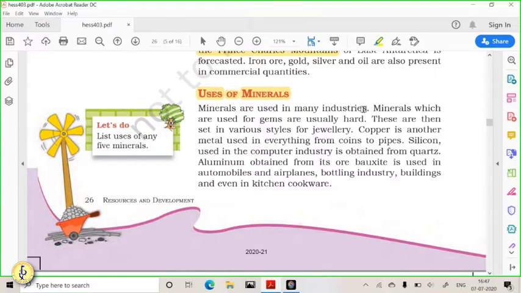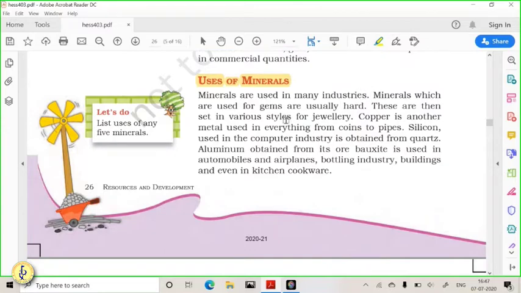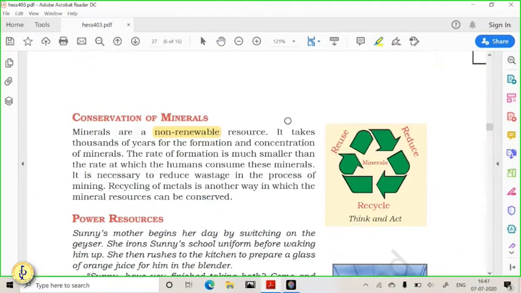Your houses, your construction material are also made up of different metals. There are also non-regular usages of metals, like medical usage. Radioactive metals are used for medical purposes. Minerals are used for defense purposes and for agriculture purposes. So there are different usages of these minerals that all of us know.